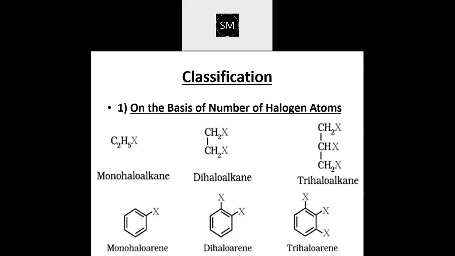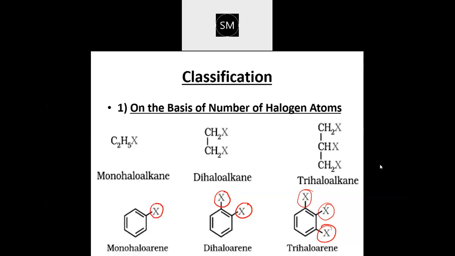Now see the next one, haloarenes. If one of the hydrogens is replaced by the halogen, that is monohaloarenes. If two hydrogens are replaced by the halogen, that's dihaloarenes. And if three hydrogens are replaced by halogen, then that will be categorized under trihaloarenes. Here three, 1, 2, 3 are replaced. I hope this classification is clear. It's easy also to understand. Correct, no?